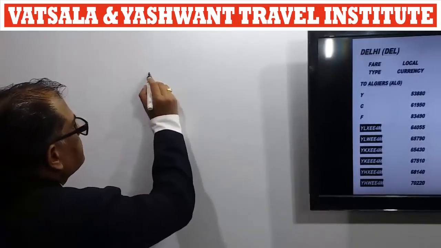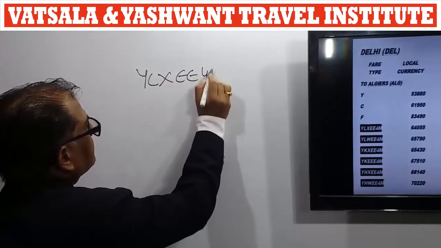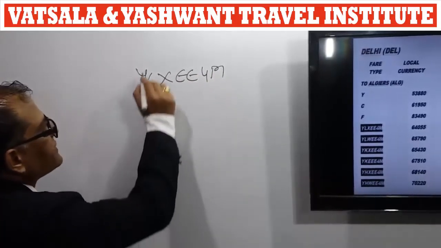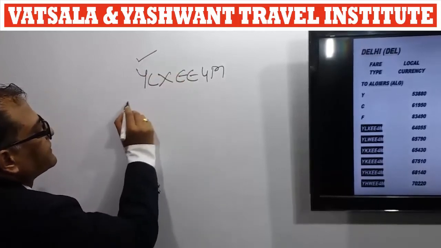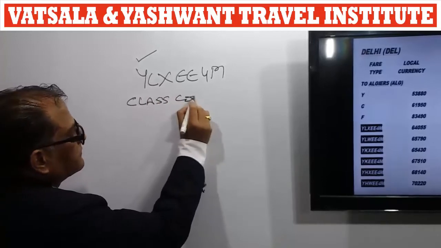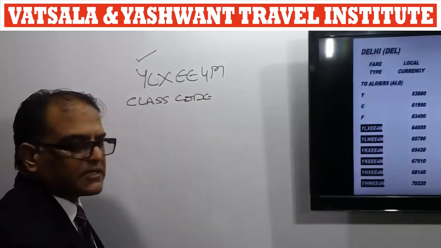Now here we have the fare basis code YLXEE4M. Very first digit stands for the class code. In the airline industry we have three classes.